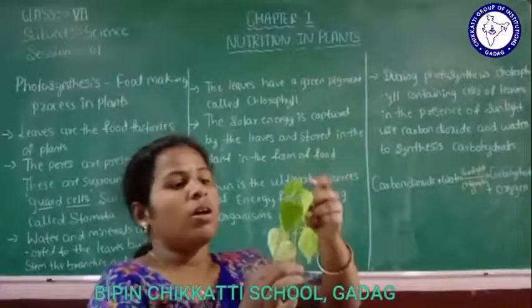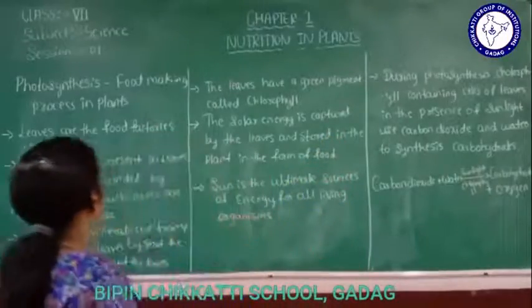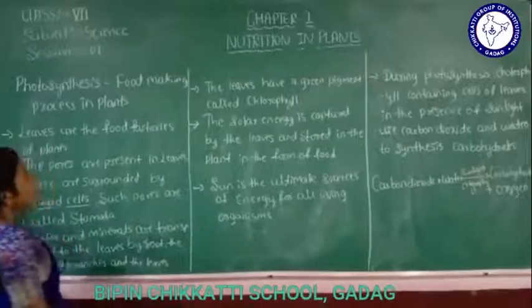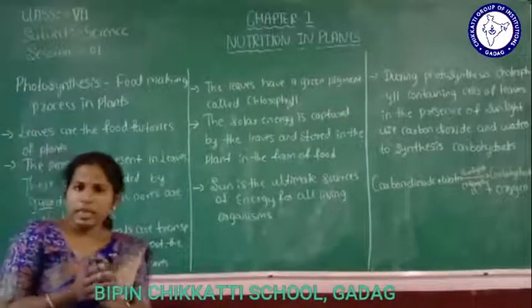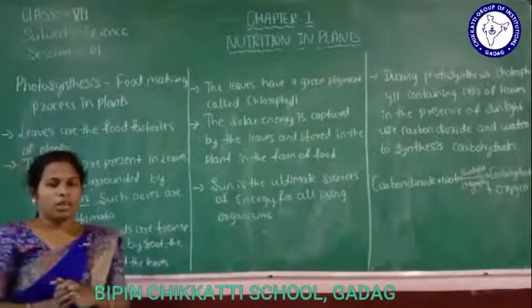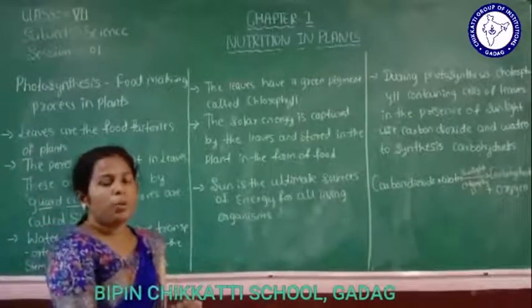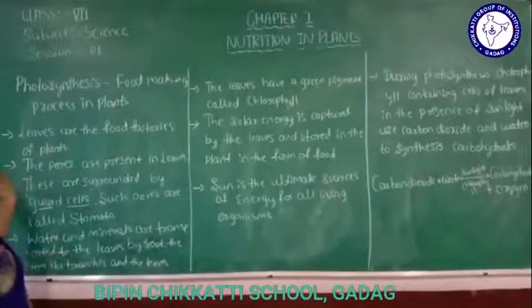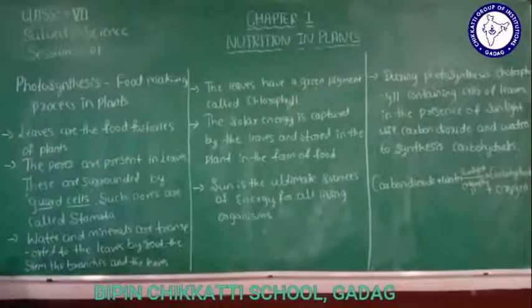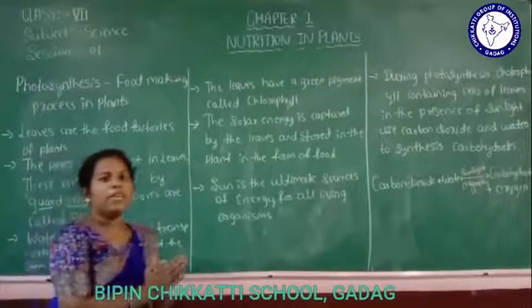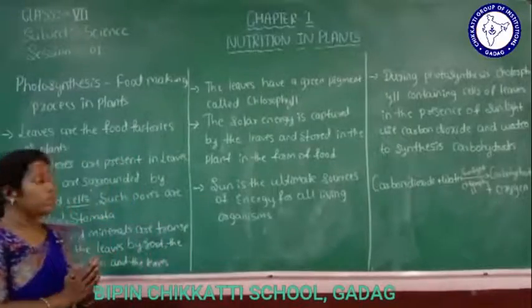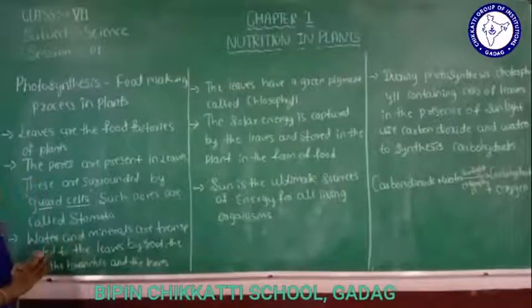No. Only the leaves of the plant prepare the food. Why? Because they contain chlorophyll, which helps to prepare the food. So leaves are the food factories of plants.